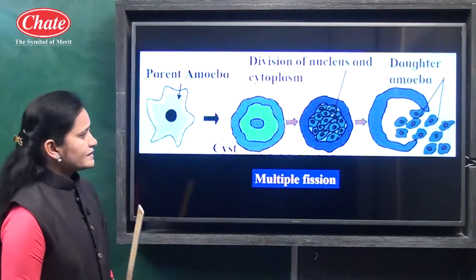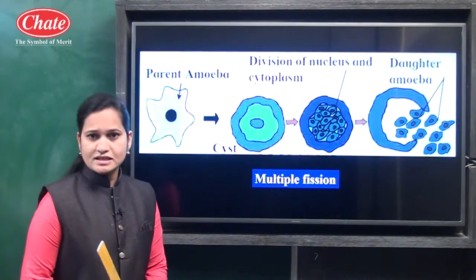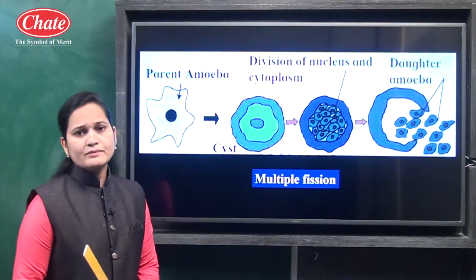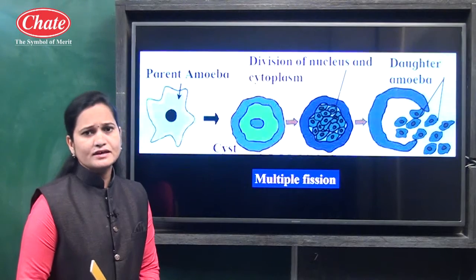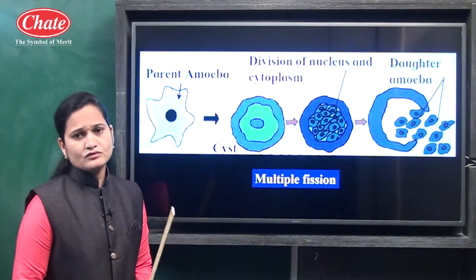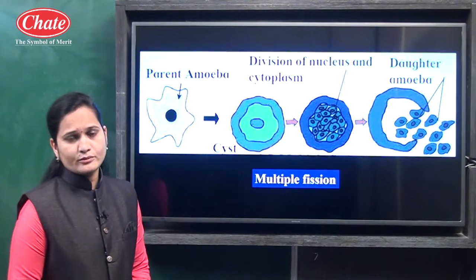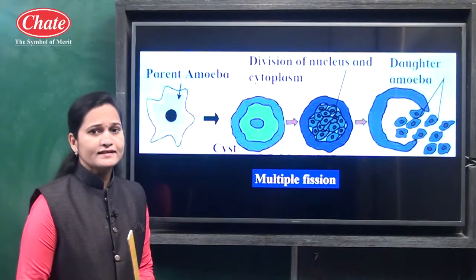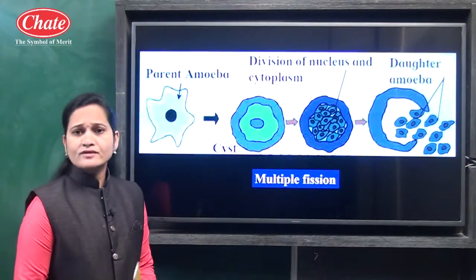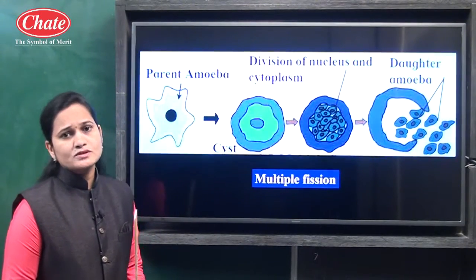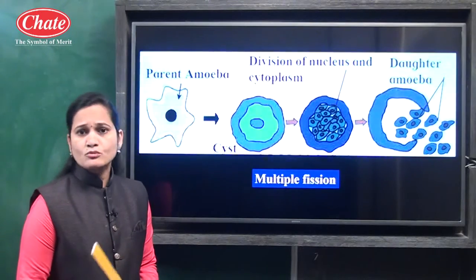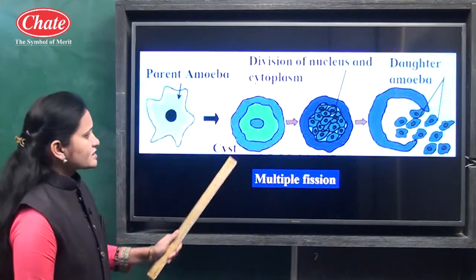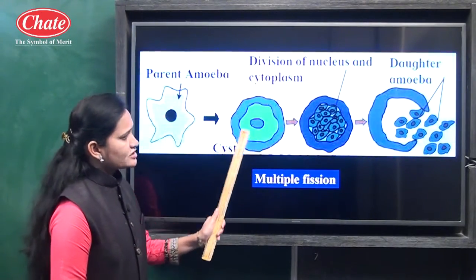When any adverse condition is there, at that time amoeba stops forming pseudopodia. Pseudopodia is the part of amoeba which is useful for movement and to take food inside the body. In adverse conditions, amoeba stops the formation of pseudopodia and because of that it stops movement also, and it starts to become round in structure.